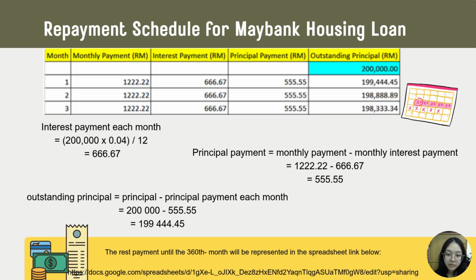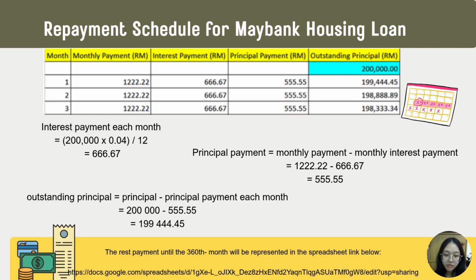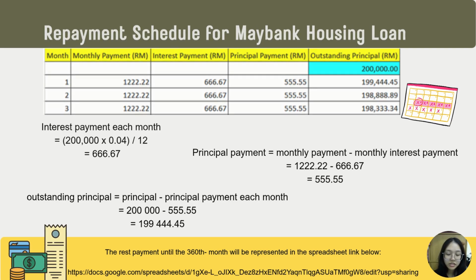To calculate the outstanding principal, we subtract the principal payment each month from the principal. For example, in the first month, we will get 199,444 ringgit and 45 cents. The rest of the payments until the 360th month are represented in the spreadsheet link below.